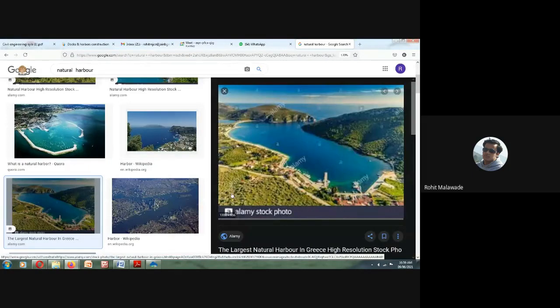See, this is what your natural harbor is. As you can see here, this is your piece of land, and you can see that the ocean is there at this particular site. So whatever turbulence there is will be from this side. As you can see, there is a harbor over here, this particular area where the harbor is. So here, what is happening? The turbulence, whatever is there in the ocean, will not be transmitted to this particular point.